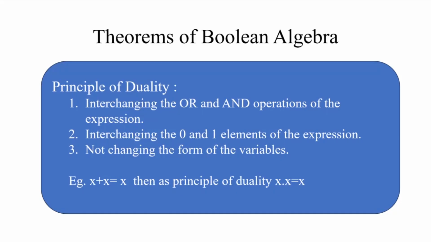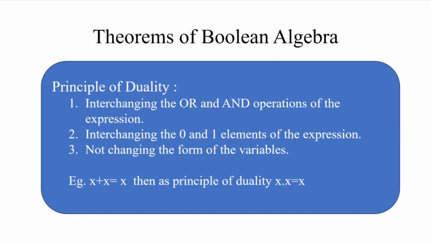In this class, we will discuss the theorems that are proved through truth tables or simply with the help of some postulates. So let's discuss the theorems one by one. First we discuss the meaning of the principle of duality, because when one part of a theorem is proved, then for proving its second part, suppose the plus version is proved, then for proving its AND version we simply use the principle of duality.